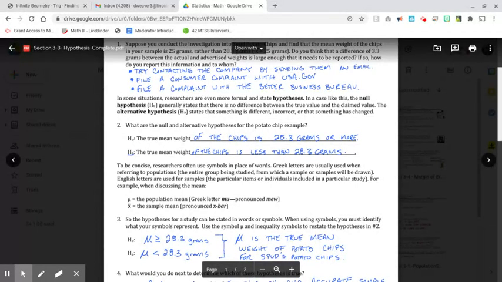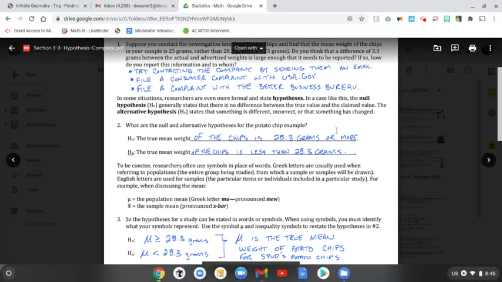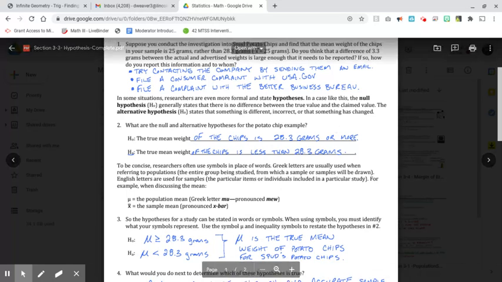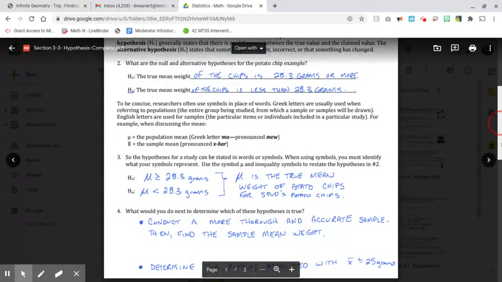So in this potato chip example, the null hypothesis would be that the true mean weight, the true average weight of the chips is 28.3 grams. The alternate hypothesis would be that the true mean weight of the chips is less than 28.3 grams, which means like they're giving us less than what they're supposed to. So that would mean something has changed. They're giving us less chips than what they really should be.